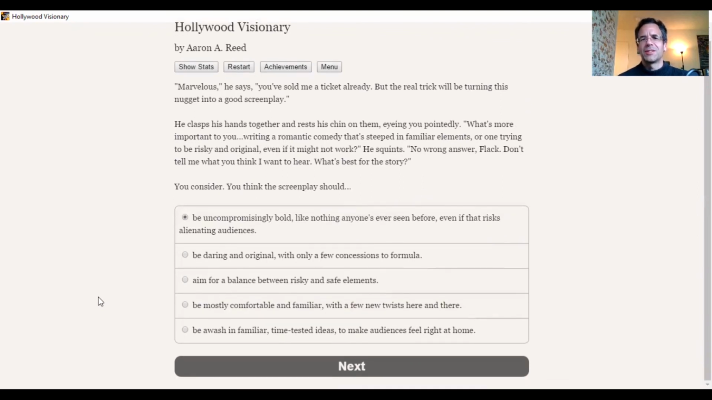Okay, so do we want something that's familiar or risky? And it says there's no wrong answer. Of course there's a wrong answer. The wrong answer, see, here's the thing. The question here is what's best for the story? There's no right answer. I mean, it's correct. Okay, there's no wrong answer. That's correct. But there's no right answer either. Remember that quote, nobody knows anything.